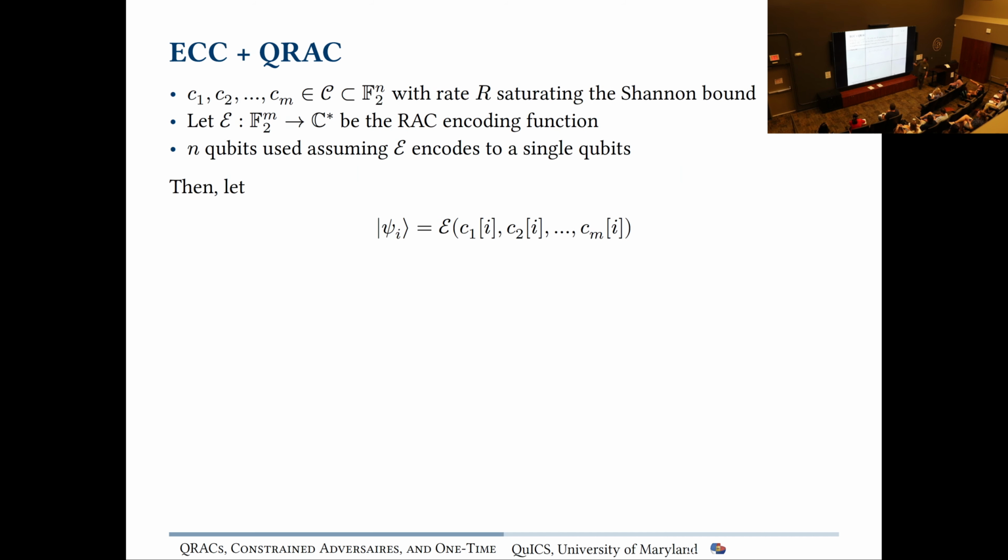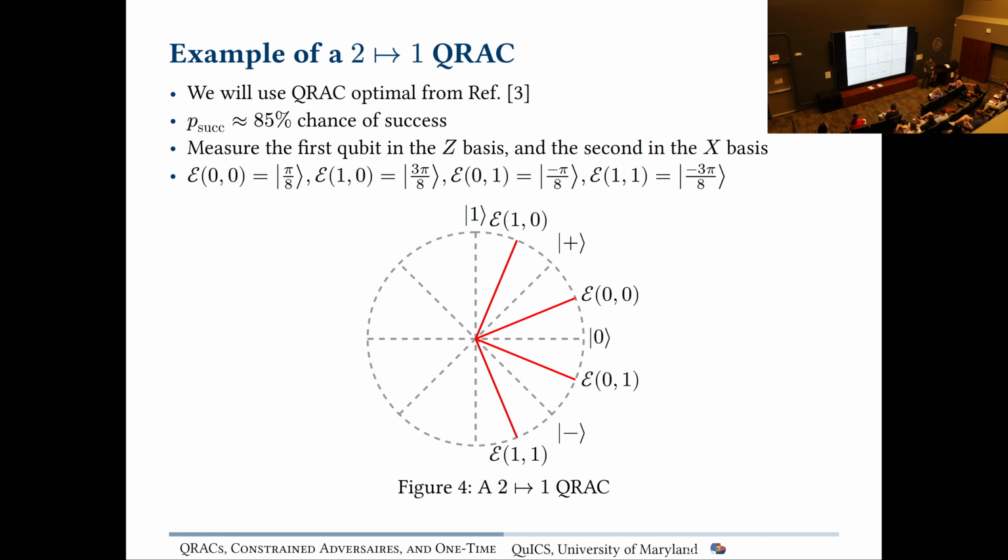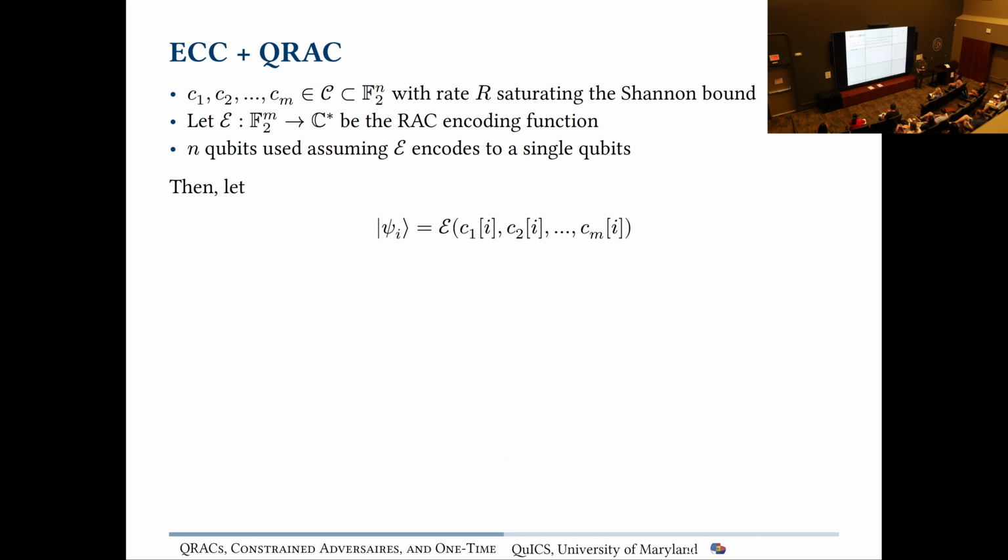So if we choose a, oh yeah. But yeah, how do you distinguish the 0, 0 from the 0, 1? Yeah. So if you're going to measure the second bit, we're going to measure along the x basis, so this minus and plus. So you have to choose your basis to measure.